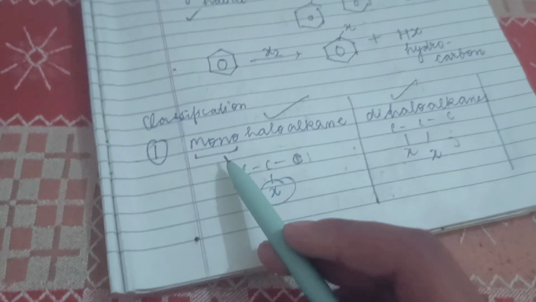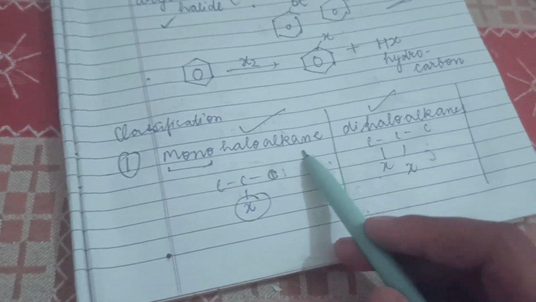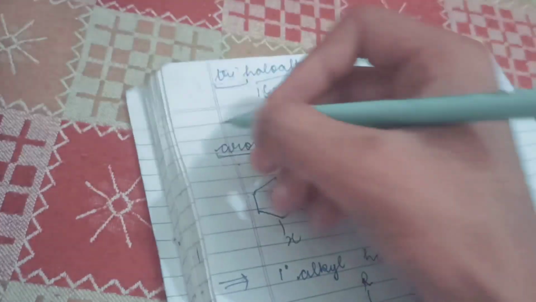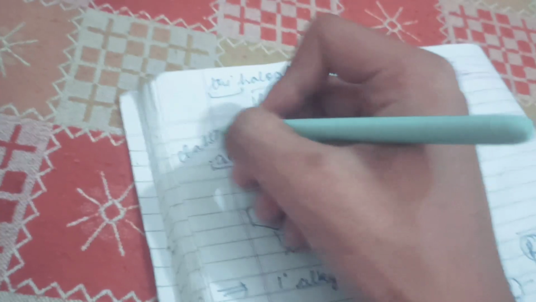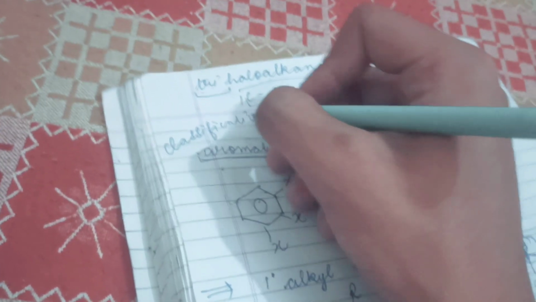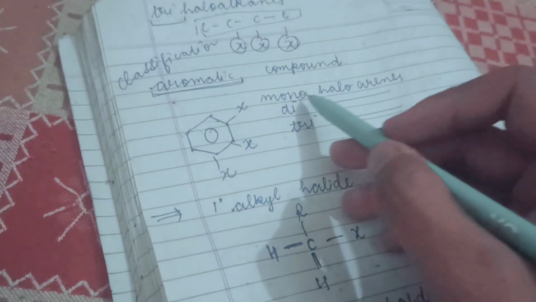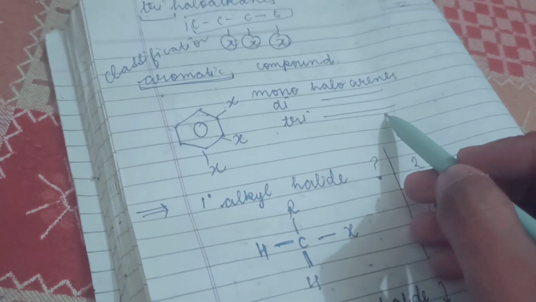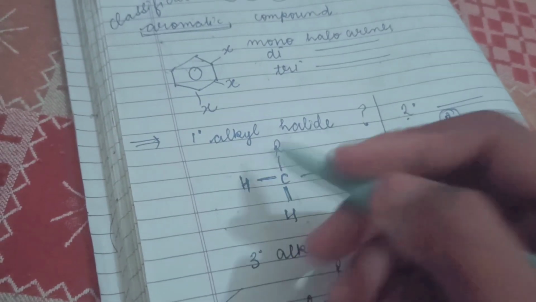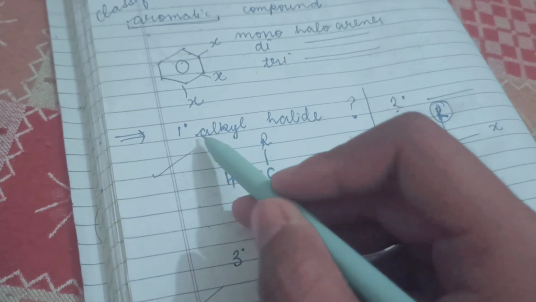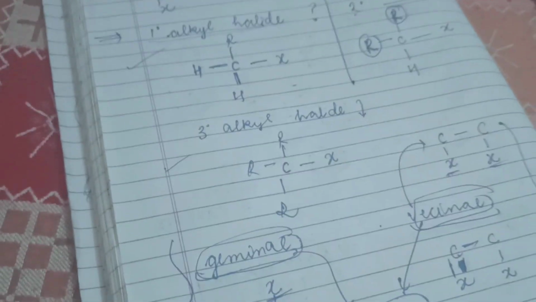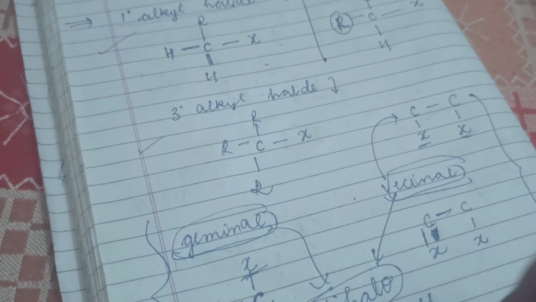Then we talked about monohaloalkanes, dihaloalkanes, trihaloalkanes. Then the classification of aromatic compounds: monohaloarenes, dihaloarenes, trihaloarenes. Then primary, secondary, tertiary alkyl halide. Then the classification of dihaloalkanes.